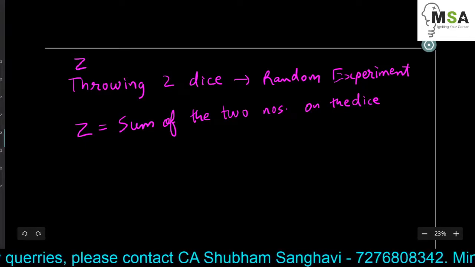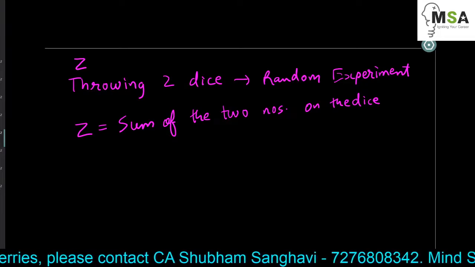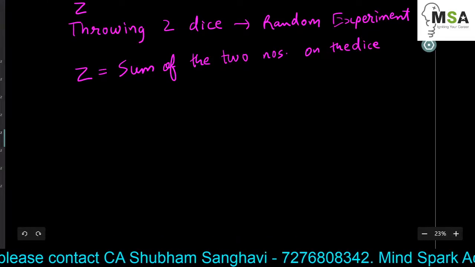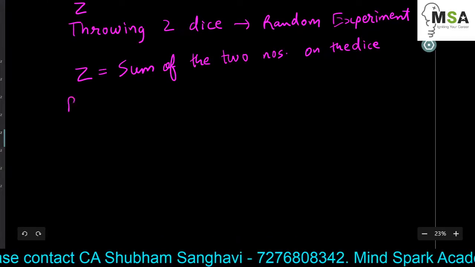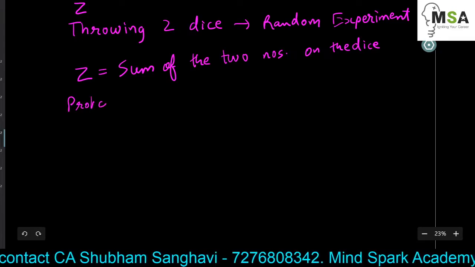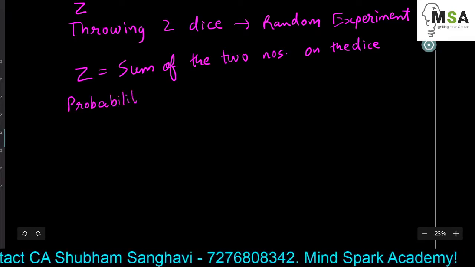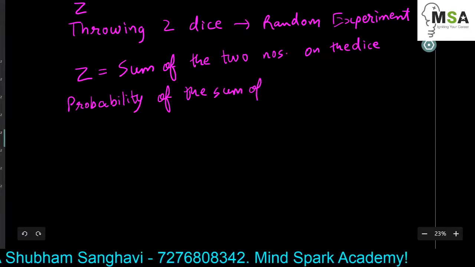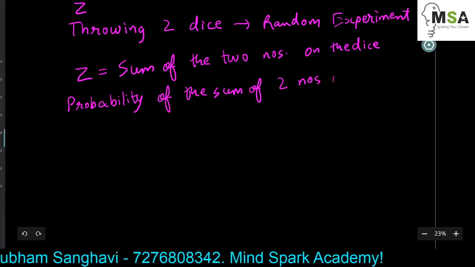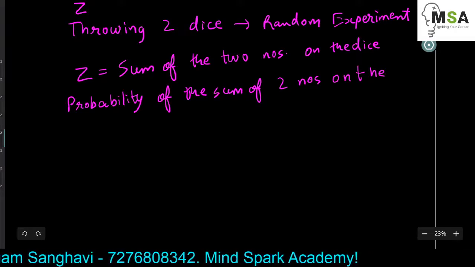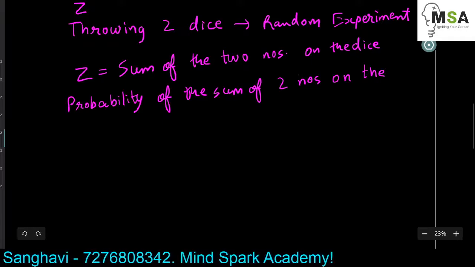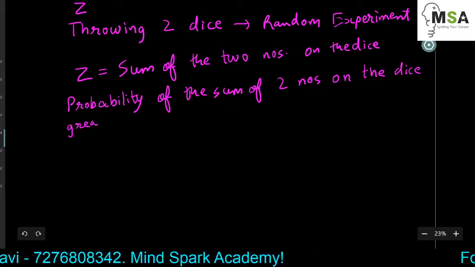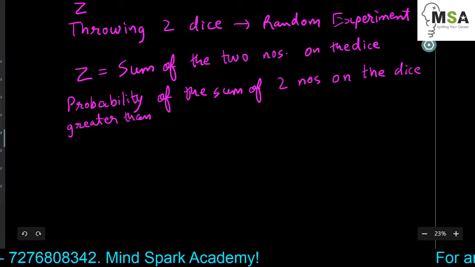Now, whenever someone asks me to write this sentence in a mathematical format, let me just write the sentence first. Probability of the sum of two numbers on the dice greater than, let's say, 6.